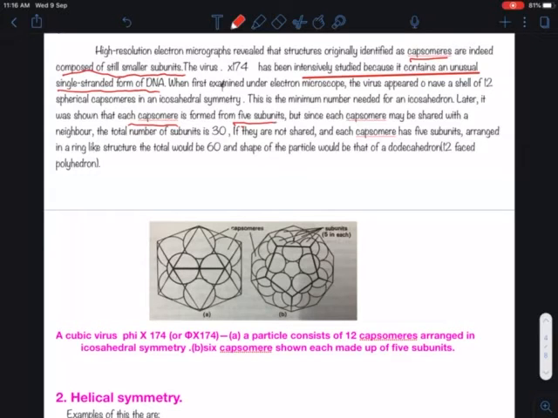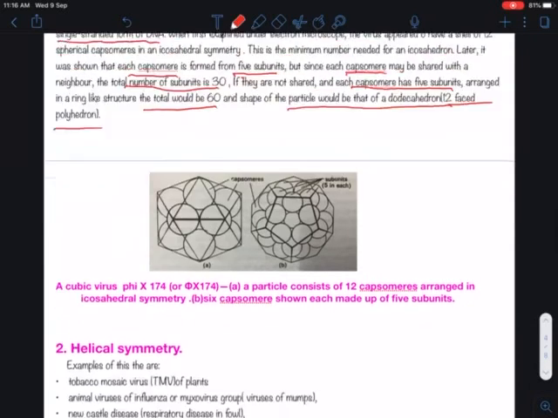Later it was shown that each capsomere is formed from 5 subunits, but since each capsomere may be shared with a neighbor, the total number of subunits is 30. If they are not shared, then each capsomere has 5 subunits only, arranged in a ring-like structure, the total would be 60 and the shape of the particle would be that of a dodecahedron, a 12 faced polyhedron. Here you can see the structure is arranged like this.